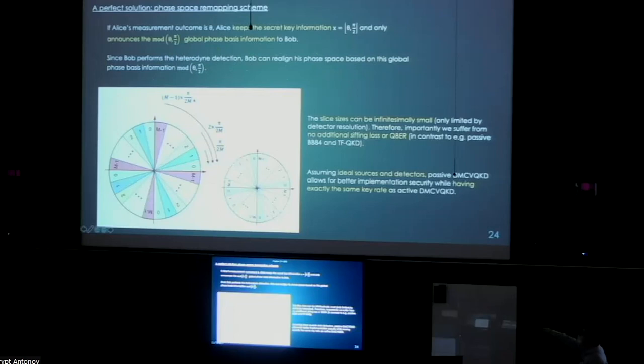In that way, we're effectively rotating all of those bases to one single perfect basis that has almost no QBER or misalignment between Alice and Bob. So we can set the slice to be infinitesimally small, and we have no additional loss of QBER. And if the sources and detectors are ideal, we can have exactly the same key rate as active DM-CV-QKD. So that's a free lunch.